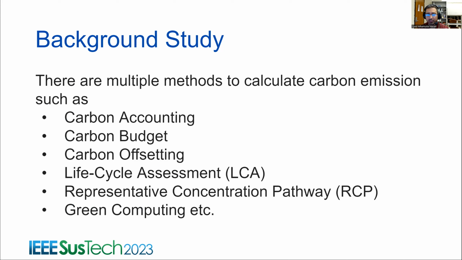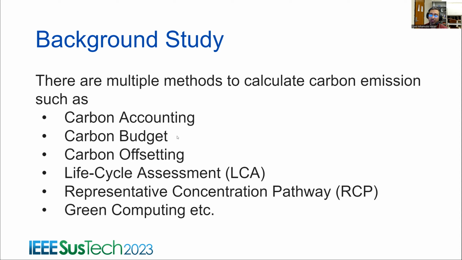And there is another terminology called carbon budget, which is the maximum allowed carbon emission so that the temperature doesn't rise to a certain level. Scientists have determined that the maximum allowable temperature rise is 1.5 to 2 degrees Celsius. If it becomes more than 1.5 to 2 degrees Celsius, it will have a catastrophic effect in the world.